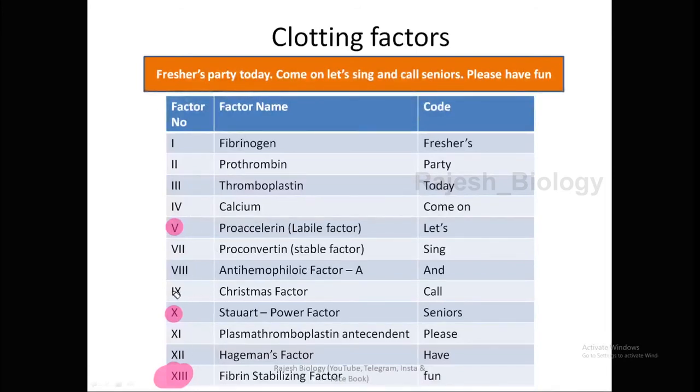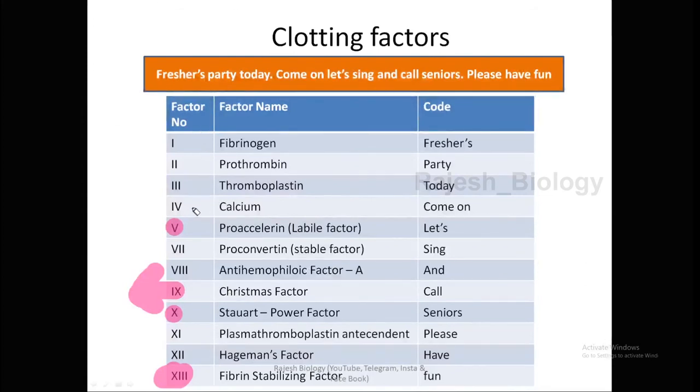And here is a very interesting fact. Actually, the names of the blood clotting factors are created either from scientists' names or from the action or function of the factor. But the Christmas factor is different. It is named after the patient in whom the factor was discovered. Christmas is the patient's name.